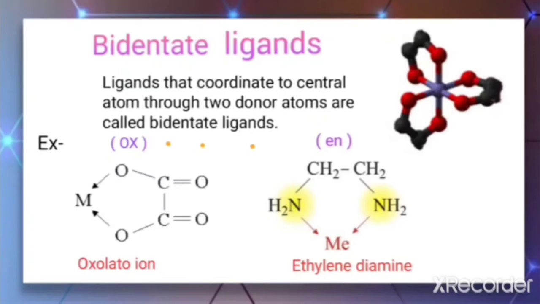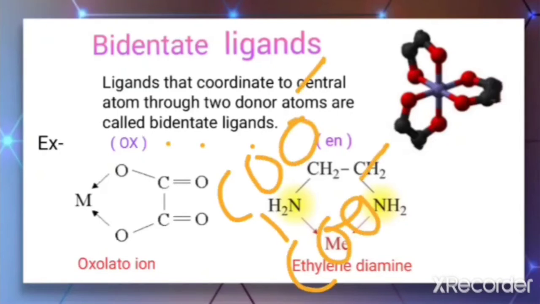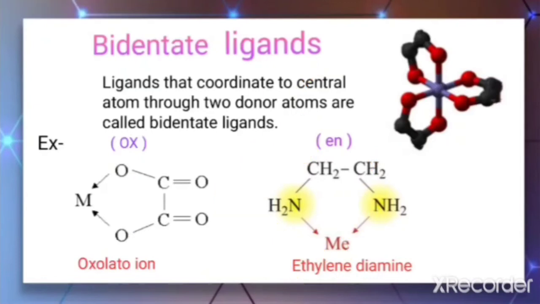When I take as an example the oxalate ion, it is represented as COO negative, COO negative. That is the oxalate ion. Here, these two oxygens act as donors. That means this oxygen can coordinate to the central metal atom, and this oxygen can also coordinate to the central metal atom. So we can say that in some ligands there are two donor atoms. Such types of ligands are called bidentate ligands.